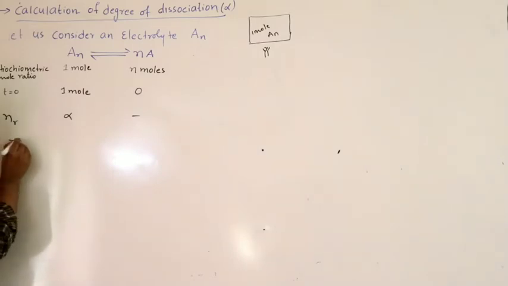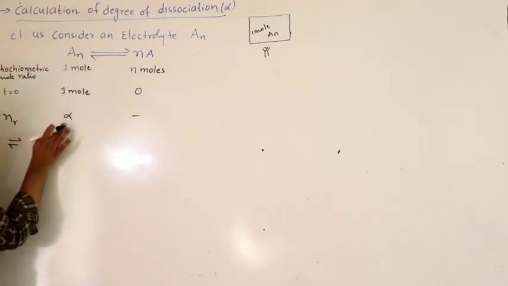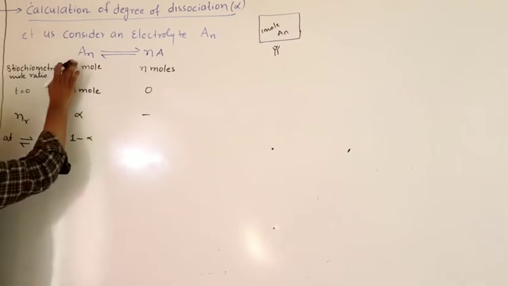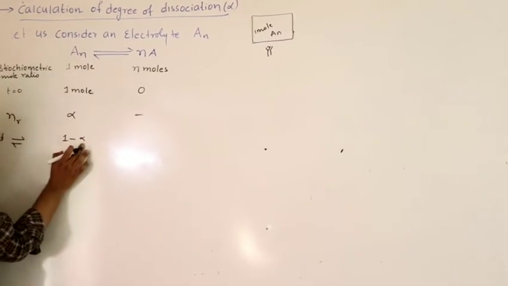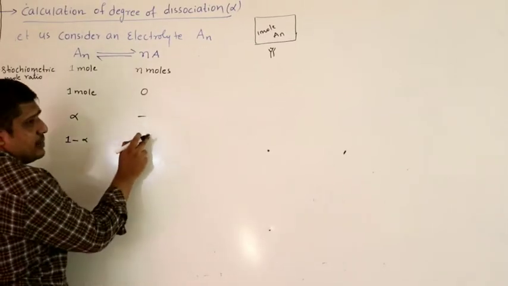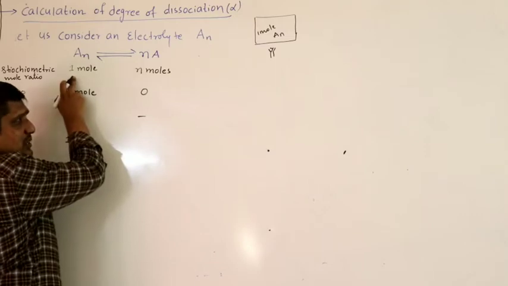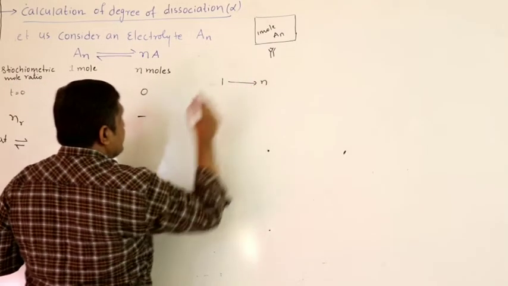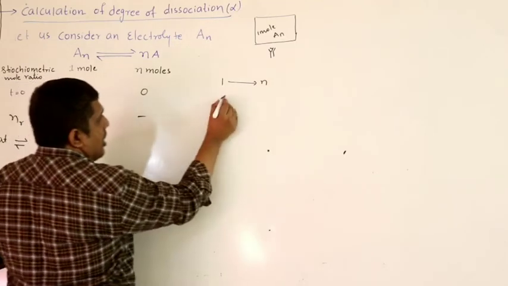At equilibrium, out of 1 mole, alpha are dissociated, how many will be left over? 1 minus alpha moles of AN are left over. How many moles of A will be present? For 1 mole dissociating completely, you get N. For alpha, how much?